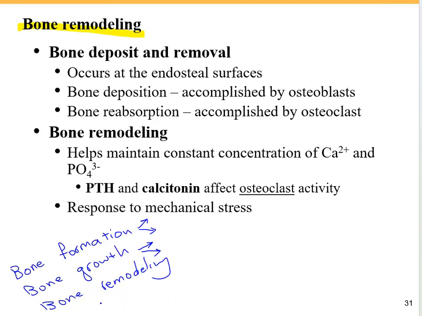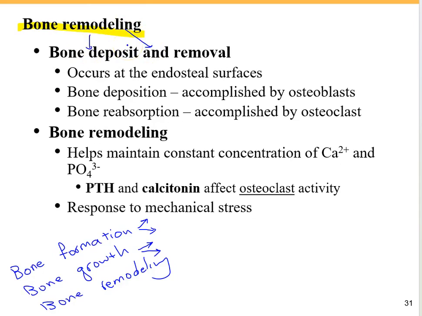This is a process of building up and breaking down the bone tissue, which can happen during our entire life. Bone remodeling is bone deposit and bone removal.